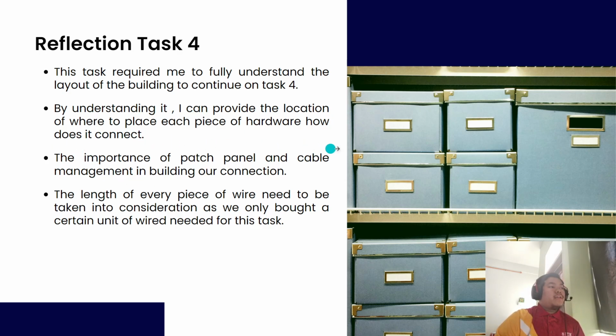By understanding this, I can provide the location of where to place the hardware, such as the switch, router, and the Cisco panel.